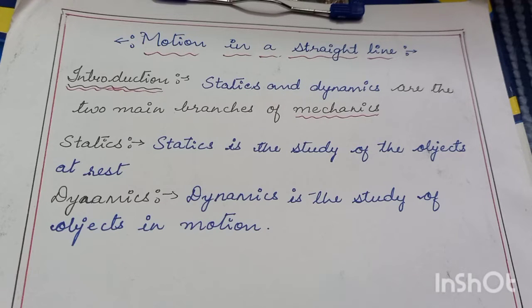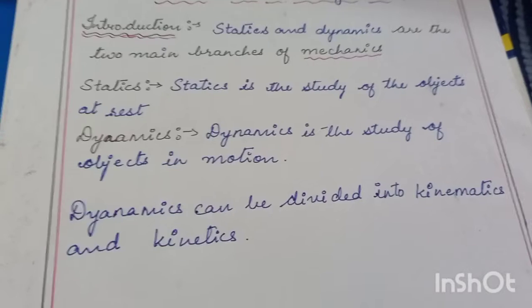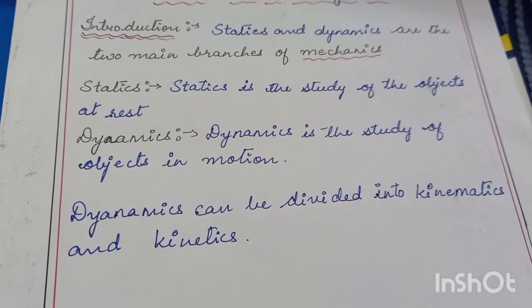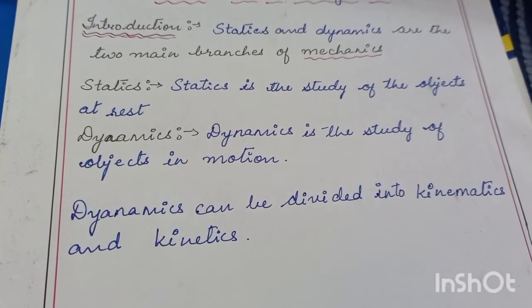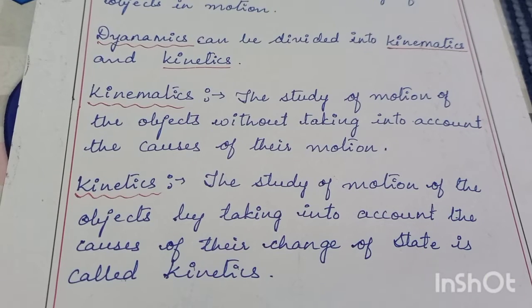It may be a vehicle which is moving. It may be the planets which are moving. This is known as dynamics. And again, dynamics can be divided into two aspects, that is kinematics and kinetics. As I told you, dynamics can be divided into kinematics and kinetics.